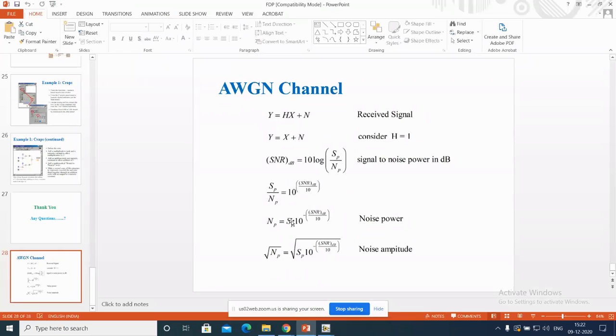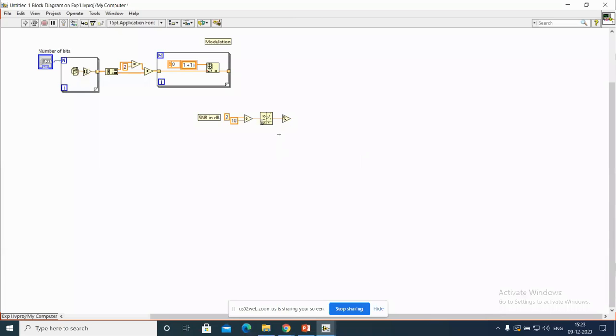So now the signal power must be multiplied. But before multiplying the signal power, the signal power must be normalized first of all. So this is one portion, and this is the signal we are getting. To get this, first of all we should normalize those values.